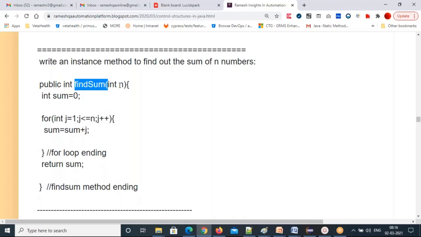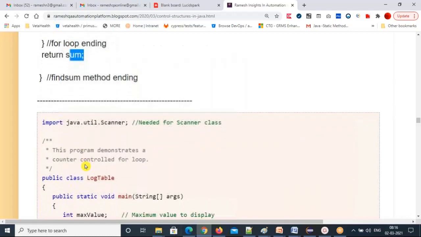So find the sum for any natural numbers you give. Declare and assign sum as 0, for int j equal to 1, j less than or equal to n. The n value, whatever you are giving, will come and be placed here, semicolon, j plus plus. Sum equal to sum plus j: every j value you add to the previous sum value, then return the sum value. That's how you find the sum of n values.